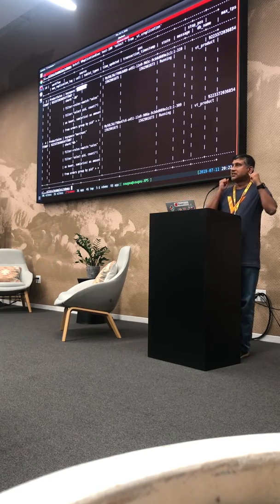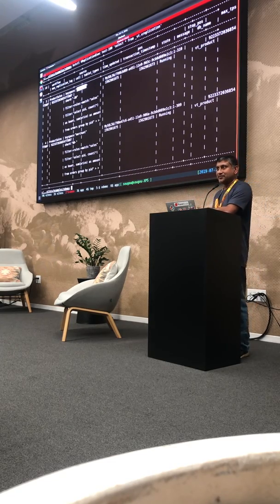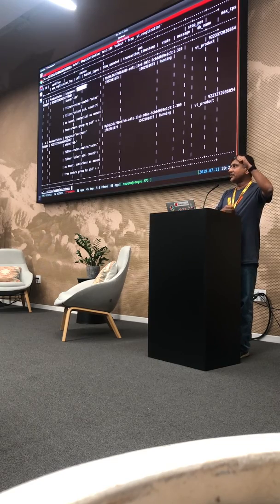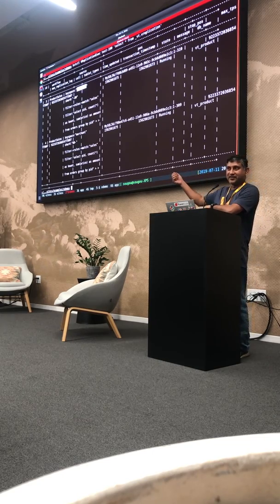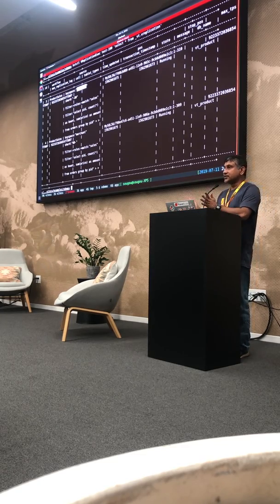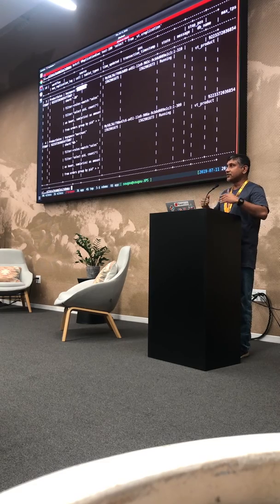Or you can say, take this table from a sharded keyspace, put it in an unsharded table. Or the other flip-flop one, where you say, I want to completely reshard this table using a different key. If you're doing shard splitting, you could either do only split or merge. Now you can say, I want to do a split merge, where some shards go this way, some shards go that way. So all that is now possible.